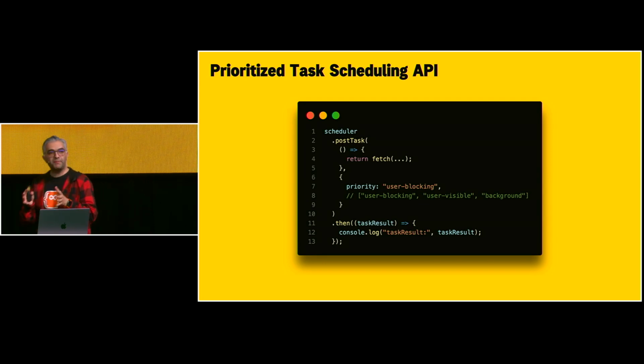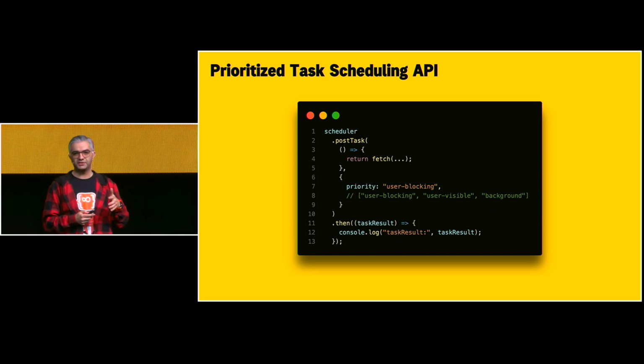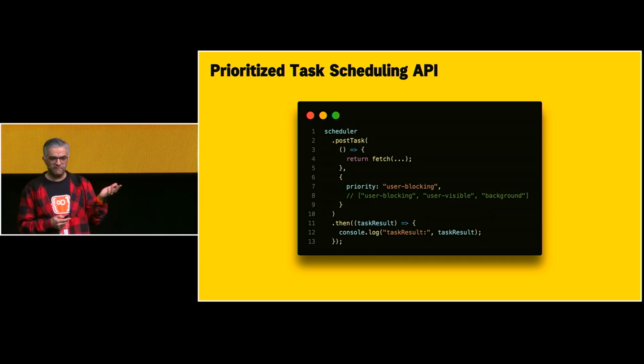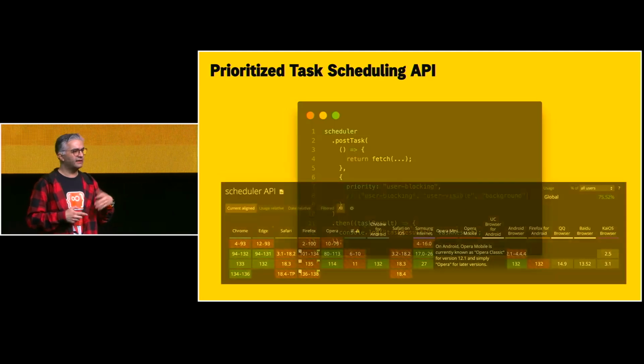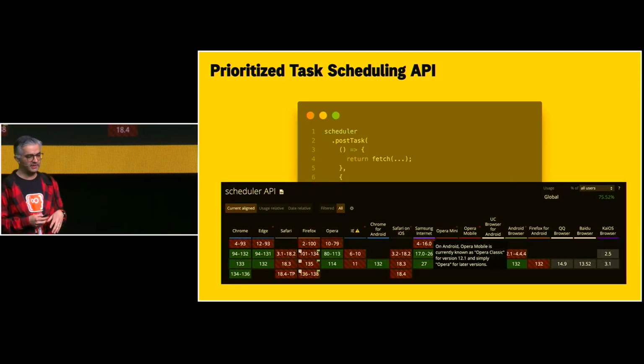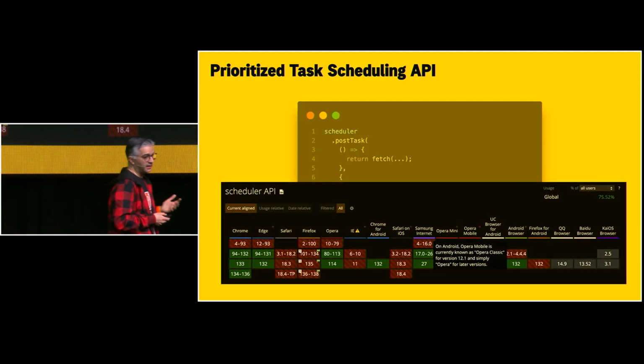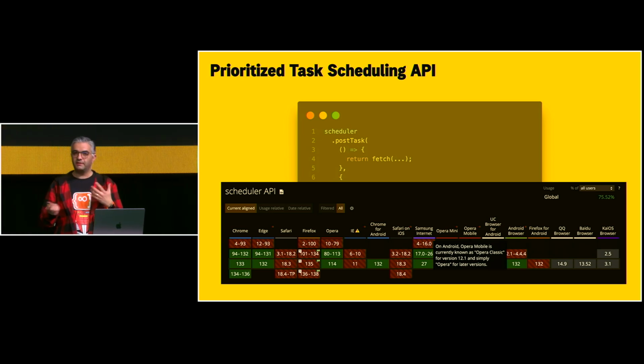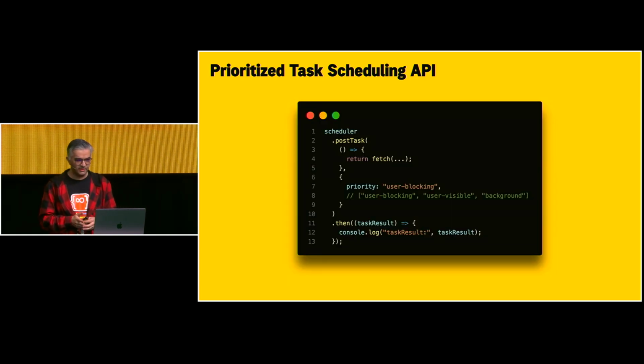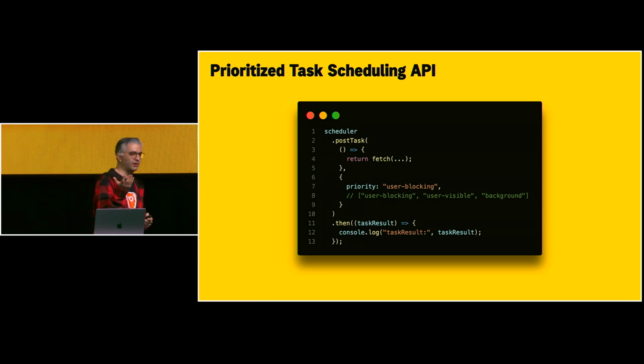There is a new API coming in the browser. Right now, it is stable in Chrome and Edge. No Safari. Firefox has it under a feature flag. You can check out caniuse.com as well. So this scheduler is somehow a replacement for doing some hacky things, like setTimeout and stuff. And also, as you see, it has a priority property, which contains user-blocking, user-visible, and background. So I guess now you get the concept behind this.